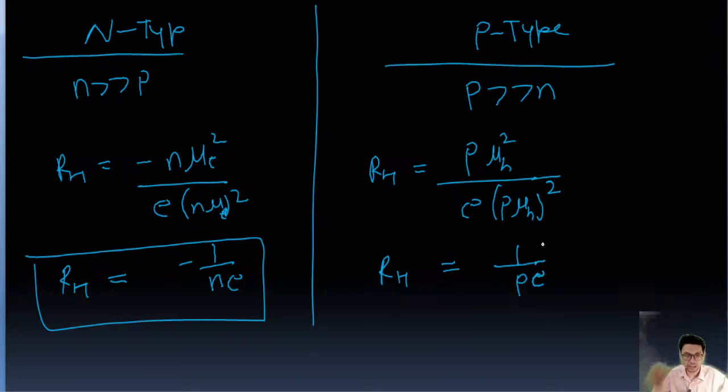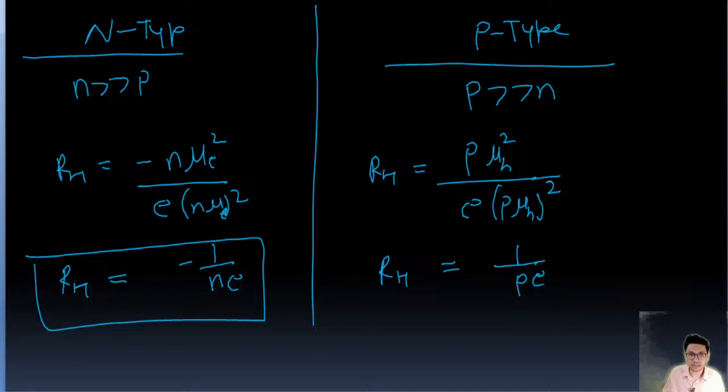So here RH is equal to 1 upon p e. In that case, this value is going to be positive. So the Hall coefficient for n type semiconductor is minus 1 upon ne, and for p type it's 1 upon pe.